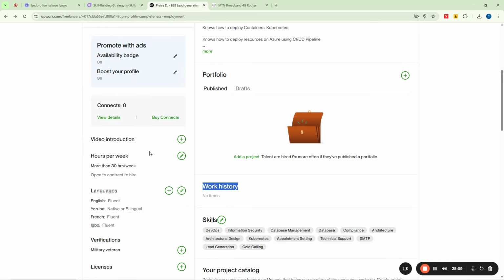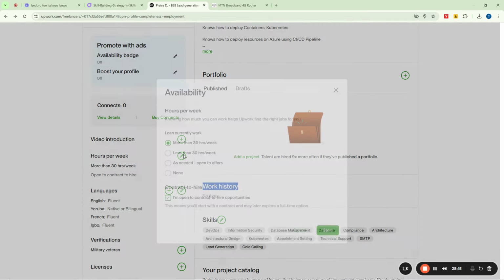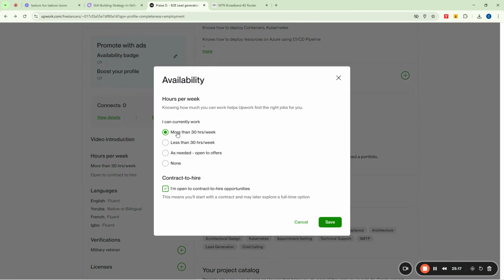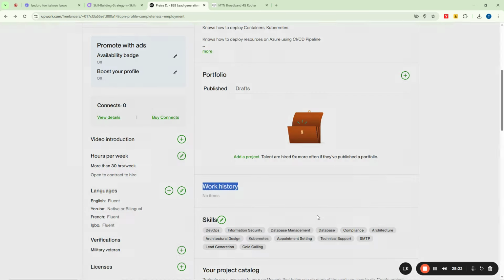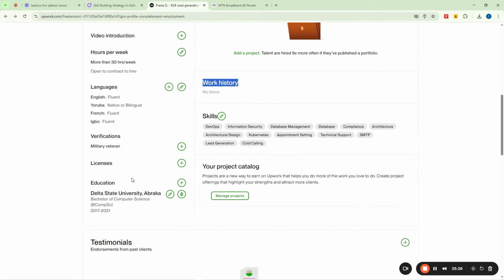So in this part now we're going to actually add things here. You see this one now, you say hours per week. You can click here to say okay, you want to work more than 30 hours per week. So you can click on okay, save, right? And then we have languages now. You know that we have already added all these ones before now, right?